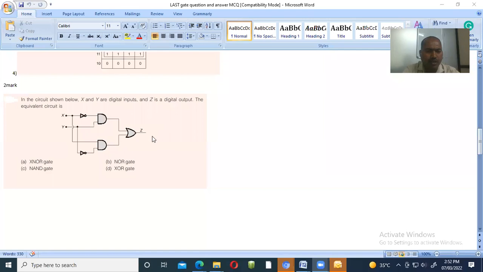Okay, we know the XOR gate. If A and B are the two inputs, in that case the equation for it, A XOR B, indicates A bar B plus AB bar. So whatever the output coming from this is the same as this equation, that is x bar y plus xy bar. So that's why this is the equation of the XOR gate.